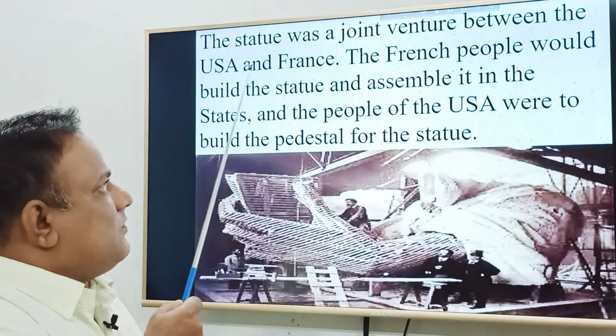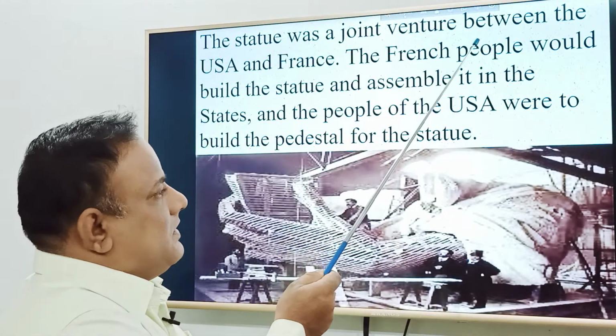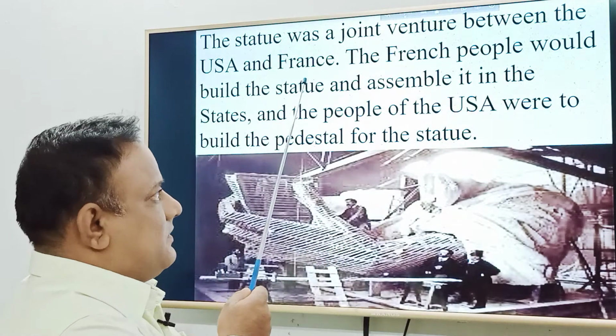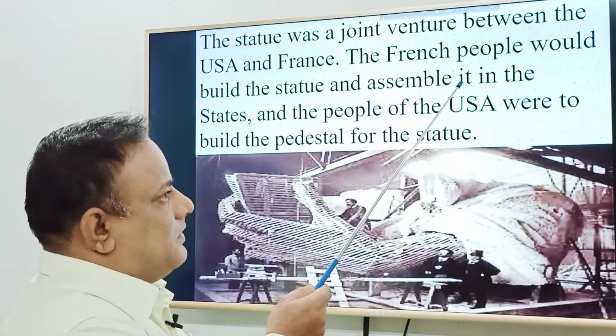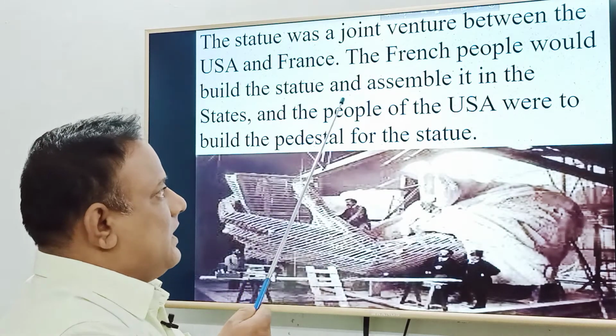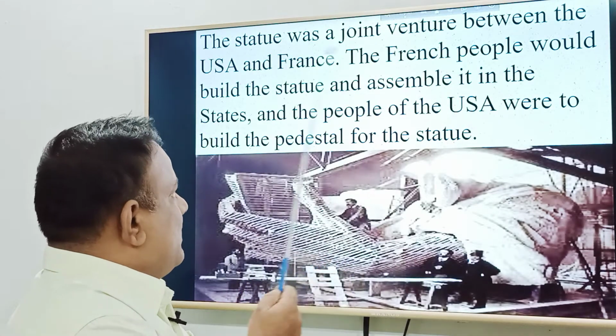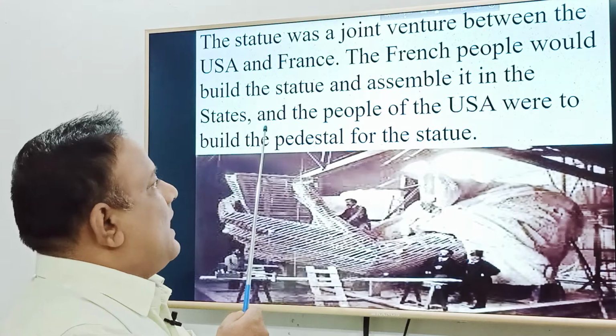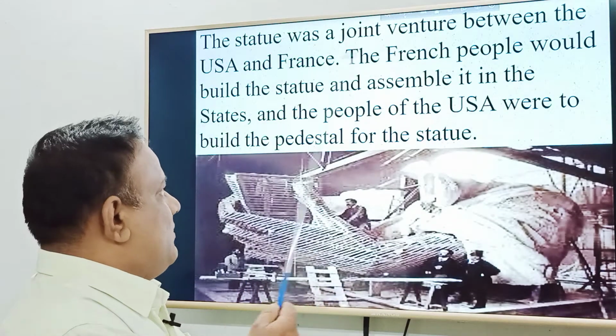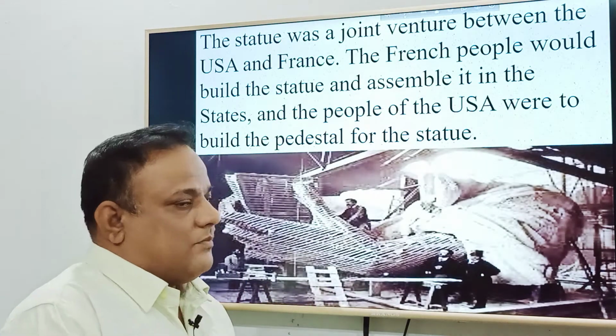The statue was a joint venture between the USA and France. The French people would build the statue and assemble it in the States, and the people of the USA were to build the pedestal for the statue.